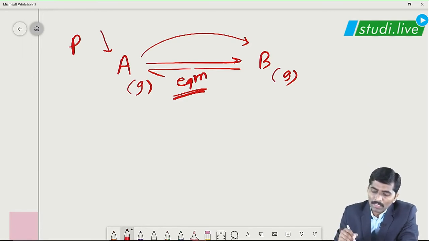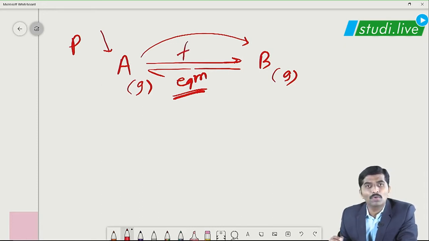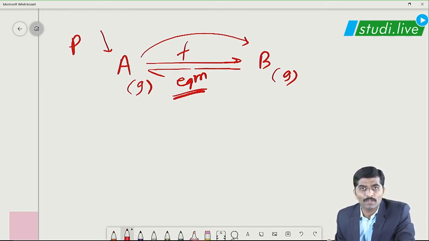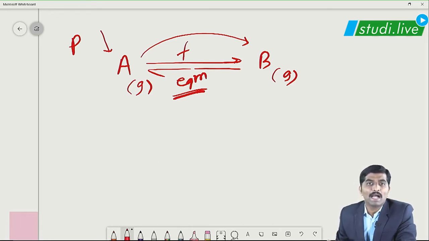But if the pressure of A increases, the forward reaction is favored. What does it mean? That the equilibrium is shifted to the right, or towards the product. Correct? And this is the actual effect of Le Chatelier's principle.